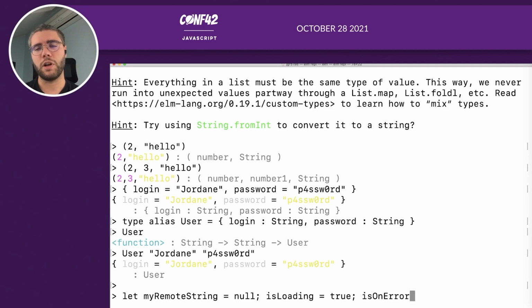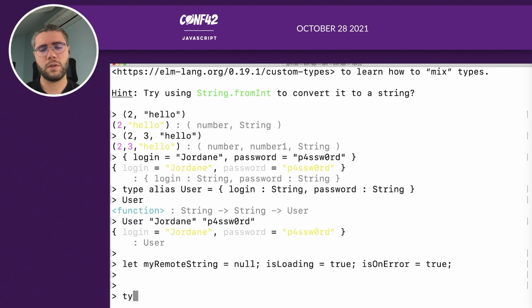You want to know if it's an error, so you have another boolean. And you have three variables to represent only one thing. It's a remote string that you will fetch on your servers that can be loading, that can be an error. So you have three variables only for this concept. And for example, right here, is loading is true and is an error is true also, which is kind of weird because if there was an error, it shouldn't be loading. So you have some incompatible states that can happen.